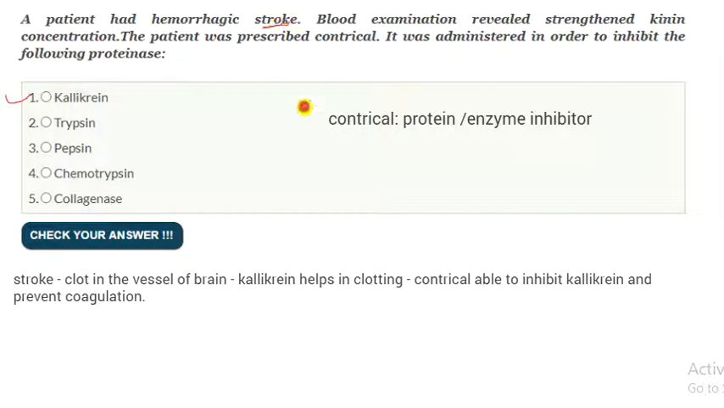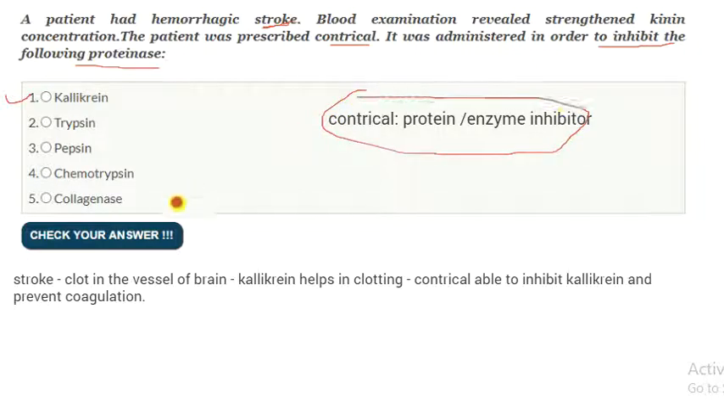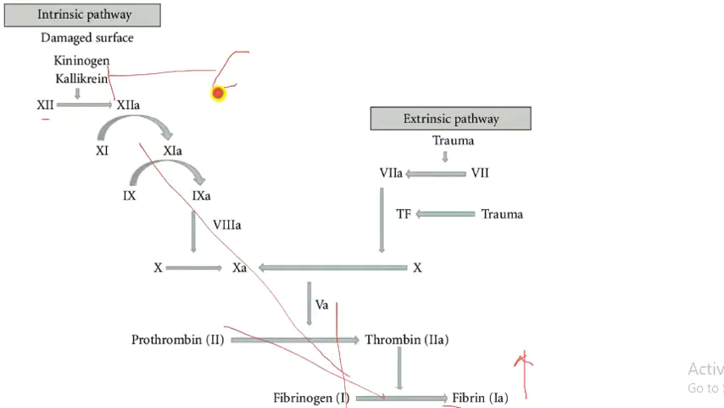They are asking a question: a patient has a stroke and a drug is prescribed, Contrical. It can inhibit proteinase. So Contrical is a protein or enzyme inhibitor. Stroke means there is a clot in a vessel of the brain. Which enzyme helps in the formation of a clot? That is kallikrein. Kallikrein helps in clotting. Contrical is able to inhibit kallikrein and prevent coagulation.